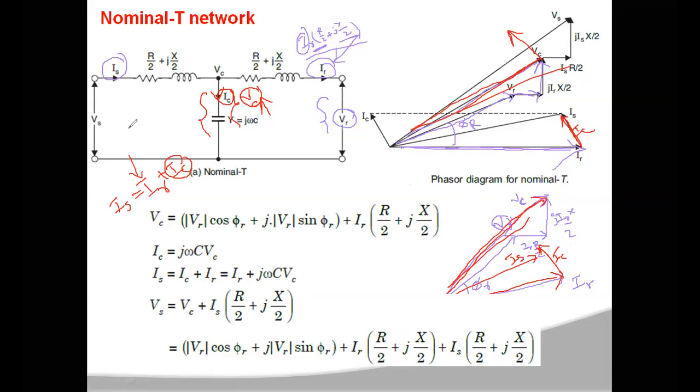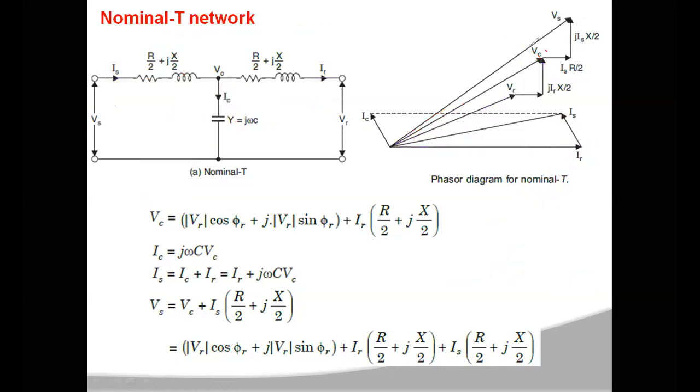Okay, so now to get the sending end voltage, for this VC you have to add the voltage drop across this, which is IS into R by 2 plus j into X by 2. Here you have VC.